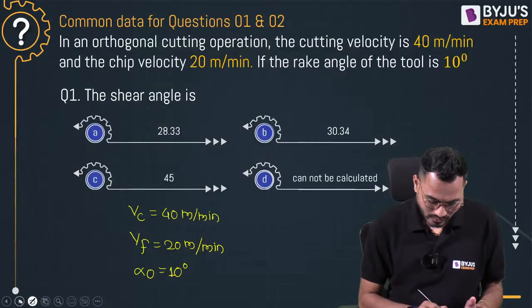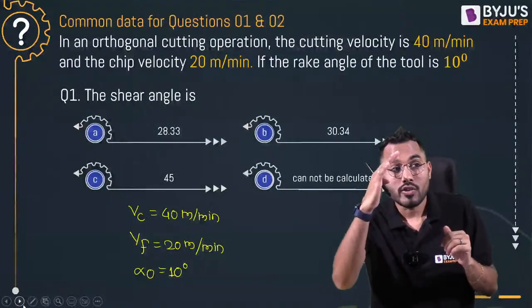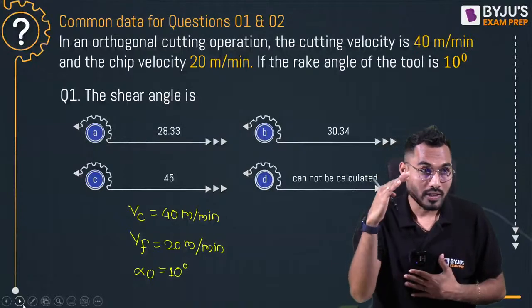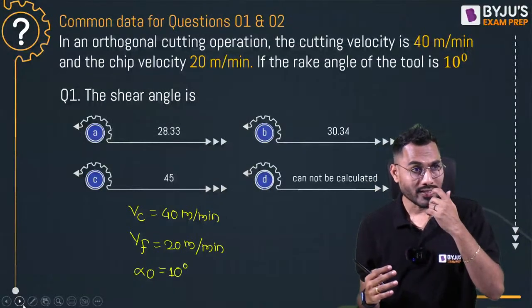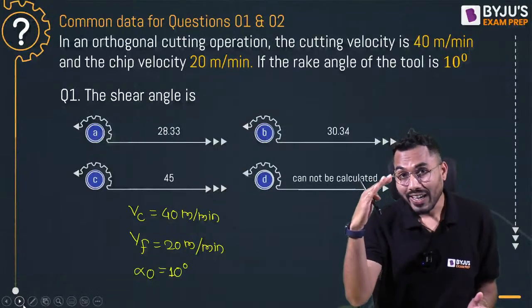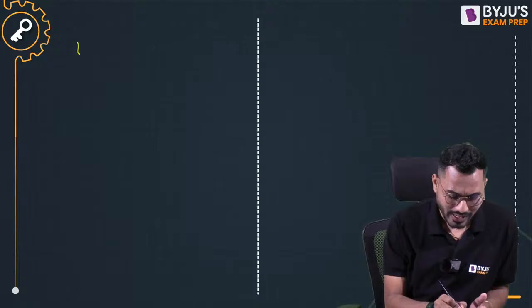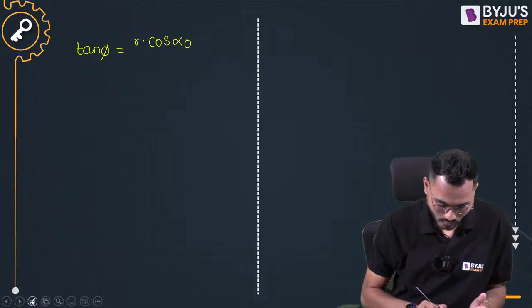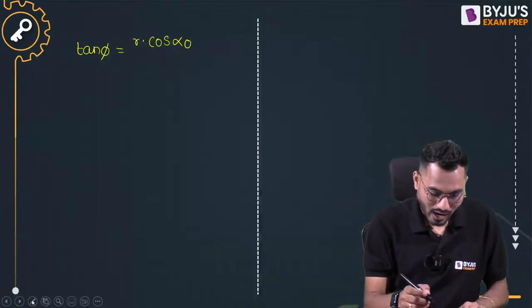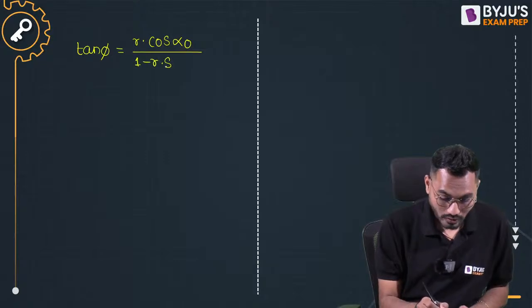So now we know that if I'm interested to calculate the shear plane angle, that is the angle made by the shear plane with the cutting velocity vector, we have an important formula. What is that? tan phi is exactly equal to R cos alpha 0 divided by 1 minus R sin alpha 0.